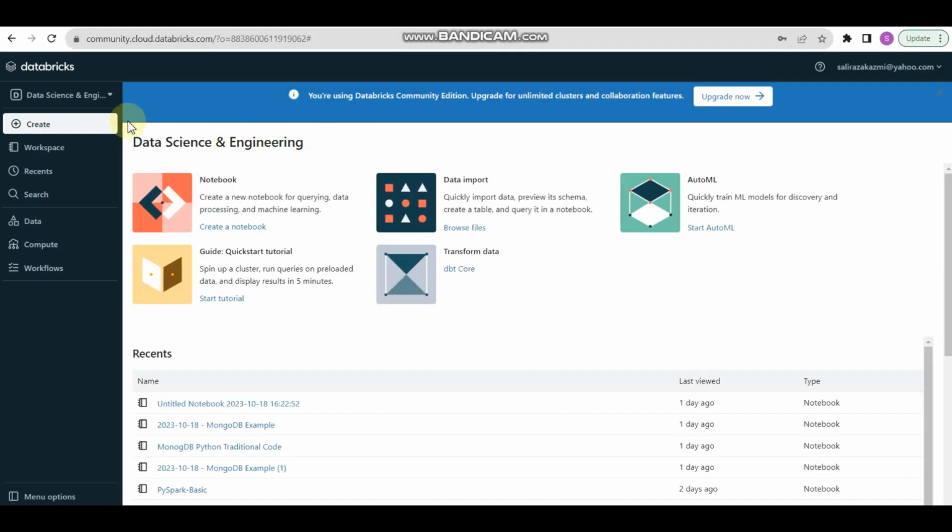After successfully logging in to our Community Edition of Databricks, you can see Notebook. We have data import utilities, AutoML, quick start tutorial, and transform data. So the first thing is that we need to start a cluster. If we haven't defined a cluster, we can start a cluster. We also have an option to define and create a notebook here, where we can write Python, SQL, R and Scala code. We can create a table and we can create a cluster.